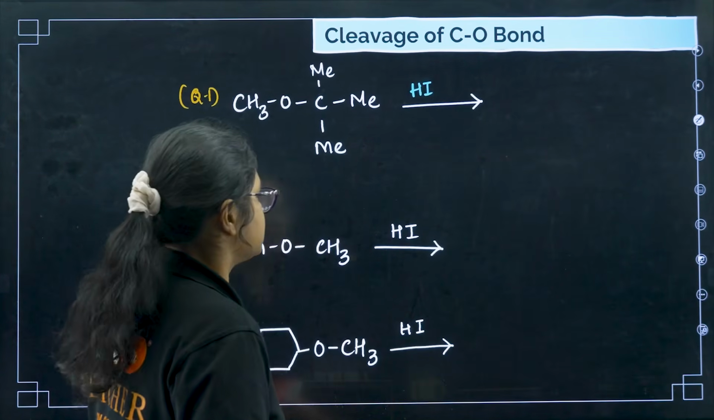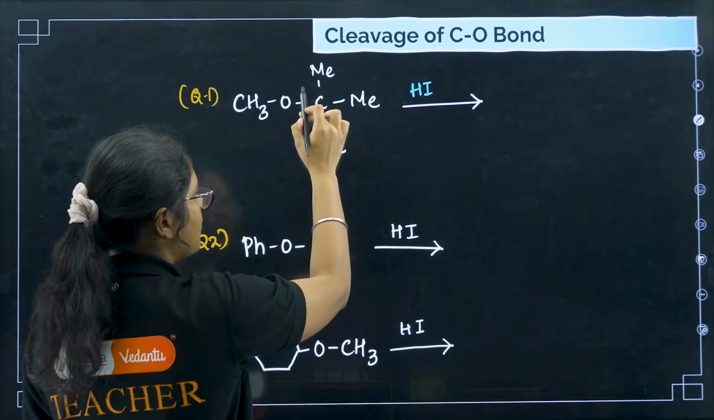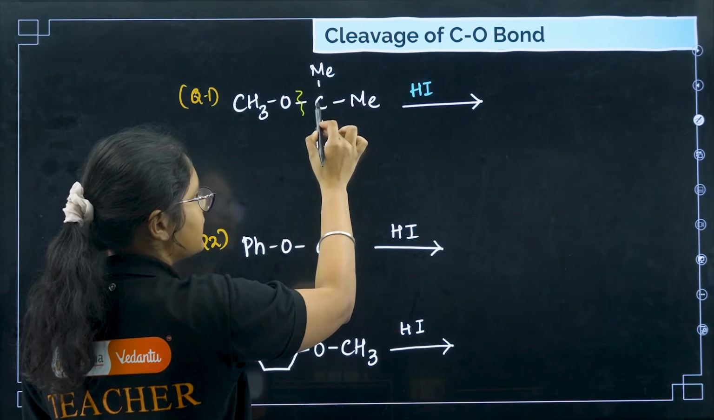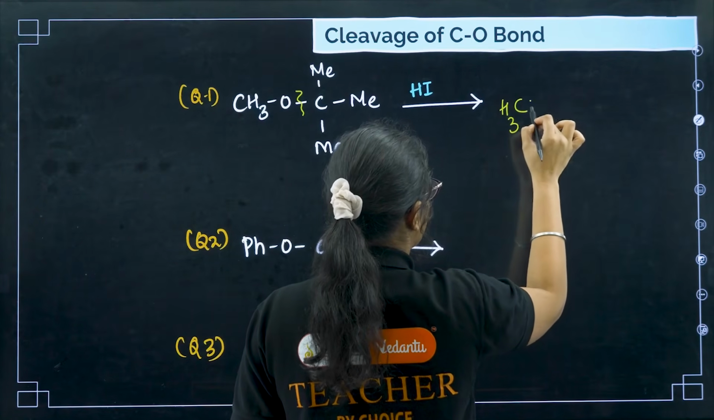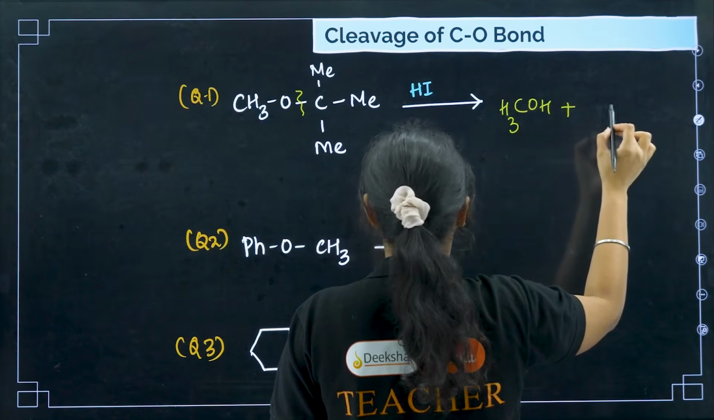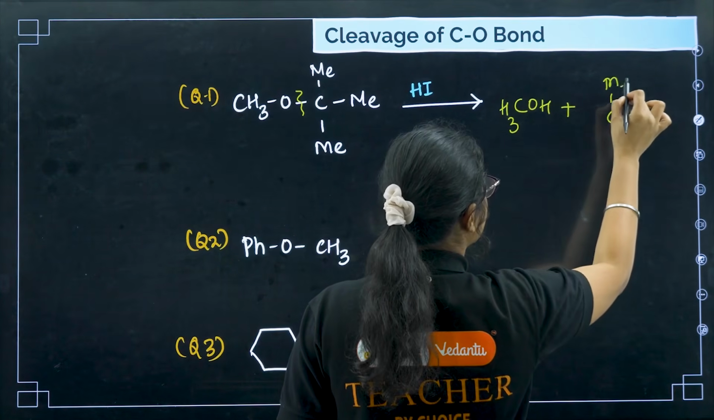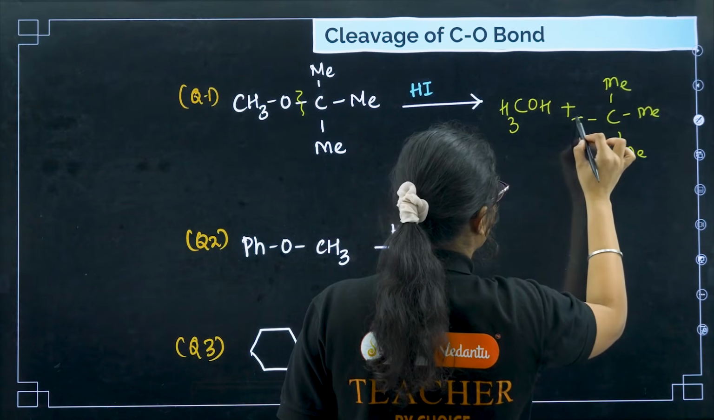Yes, so let us see this one. OH is there, right? I can find this is a tertiary group. Here the bond will break, carbocation will form here, plus will take minus. So the product formed here is CH3OH plus C(CH3)3I.